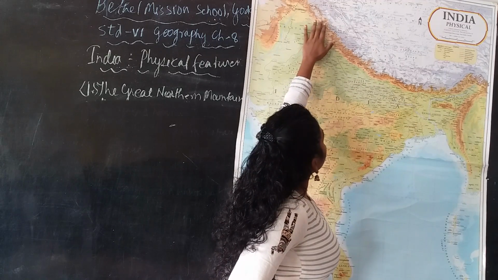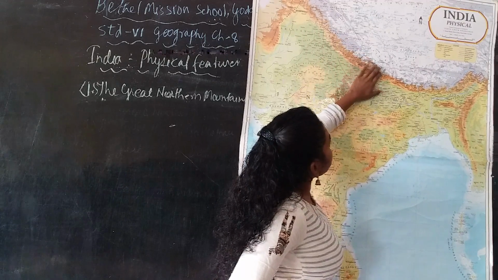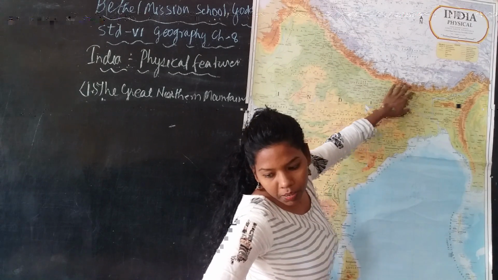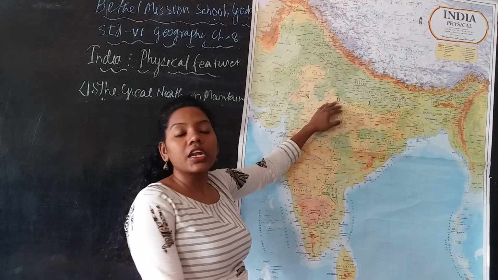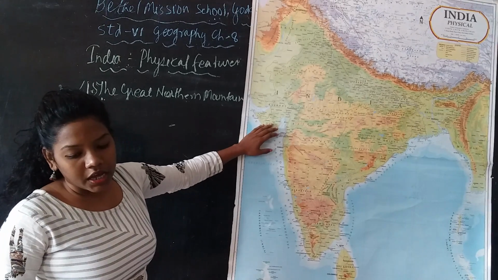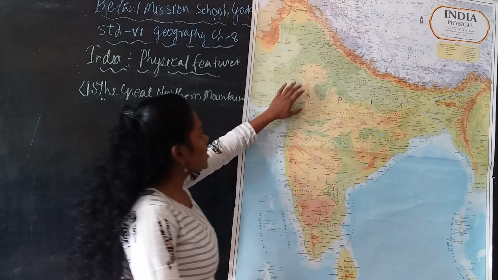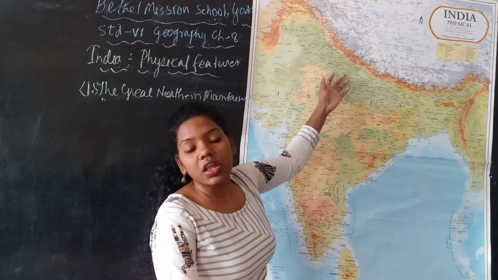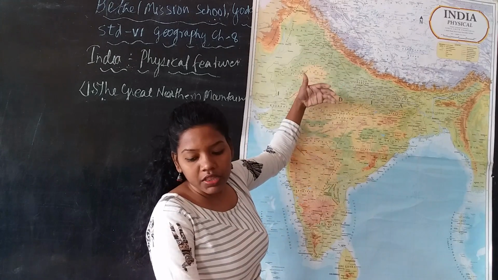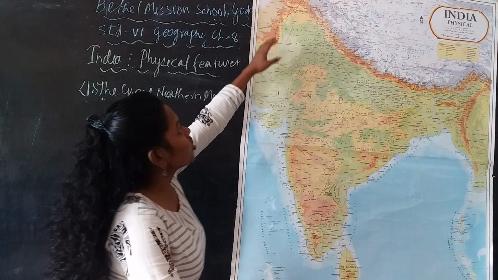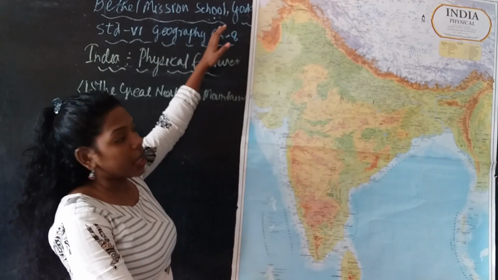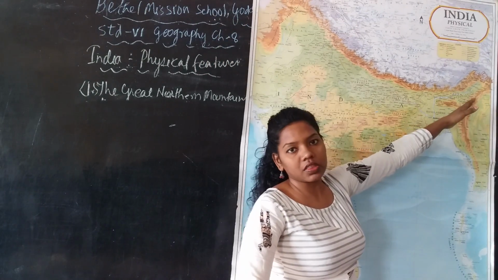So this is present in the northern part of India, and it is also called the Great Northern Mountain. This is the natural boundary of India, which extends from Jammu and Kashmir in the west to Arunachal Pradesh in the east.